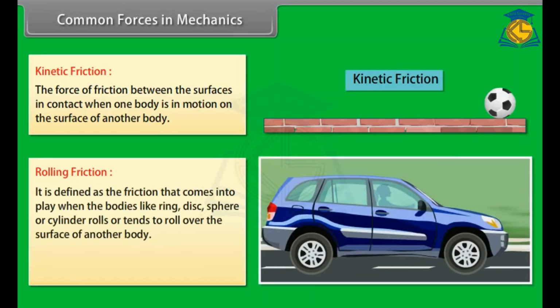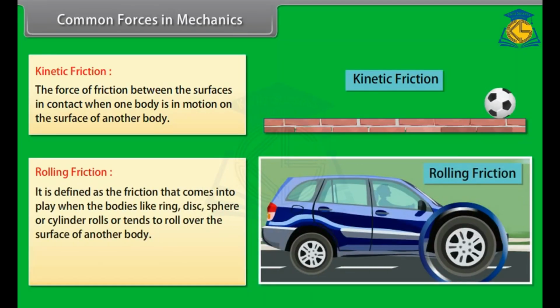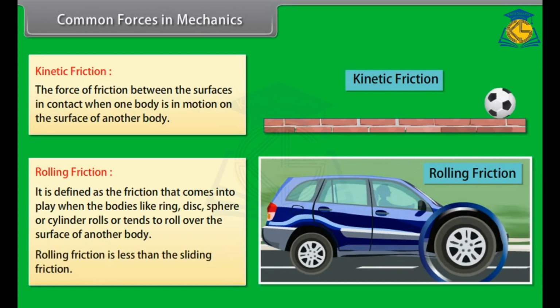Rolling friction. It is defined as the friction that comes into play when bodies like ring, disc, sphere or cylinder roll or tend to roll over the surface of another body. Rolling friction is less than the sliding friction. Friction is a necessary evil.